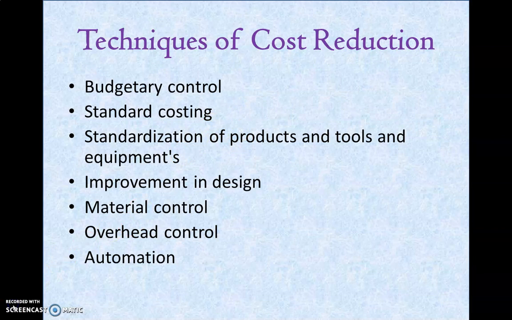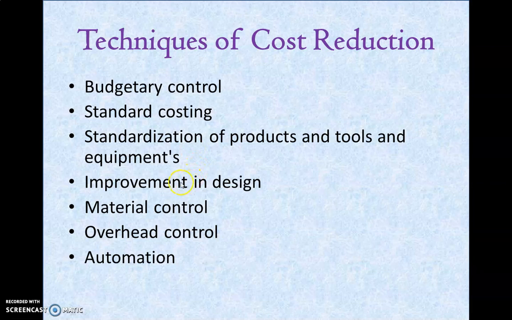First one, budgetary control. Budgetary control is the process by which budgets are prepared for the future period and are compared with the actual performance for finding out variance. The second technique is called standard costing. It compares the standard cost and revenues with the actual result of the process and finds the reason for variances. The third one is standardization of products, tools and equipment. Standardization means producing maximum variety of products from the minimum variety of material, parts, tools and process.